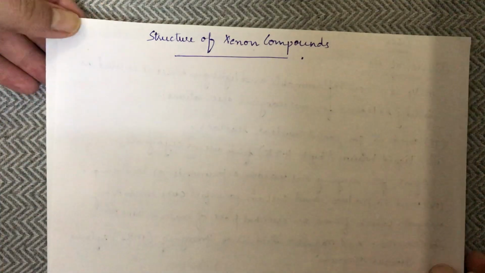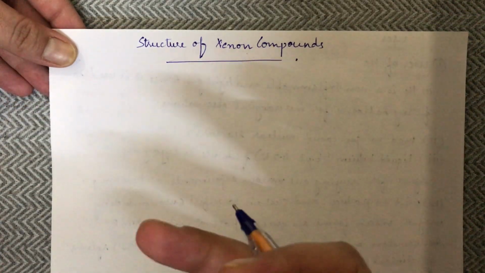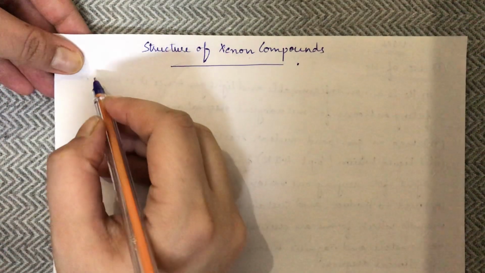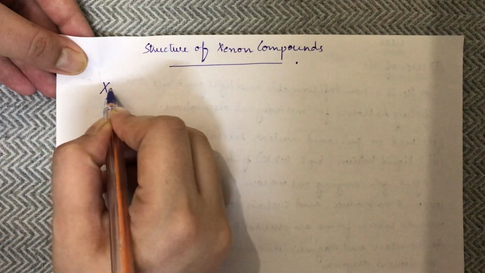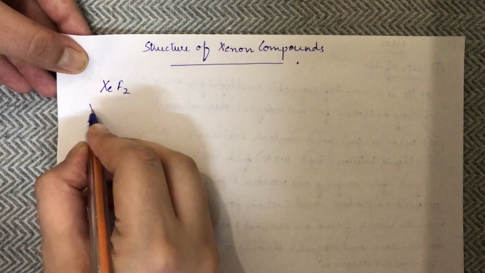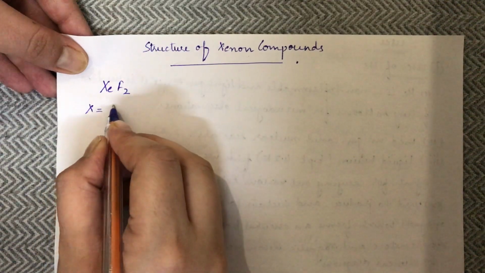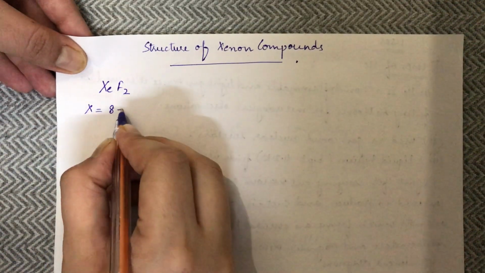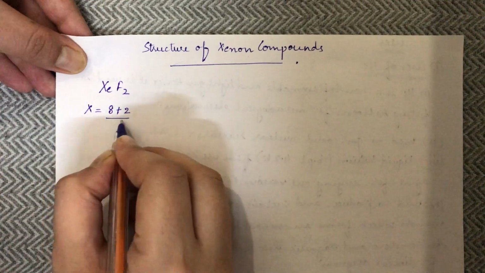In the next part, we'll talk about the structure of xenon compounds very quickly, which are part of hybridization. So let me teach you. If you have to predict the shape of XeF2, how will you take out the hybridization? Xe has 8 valence electrons. The monovalent atoms are 2, divided by 2.